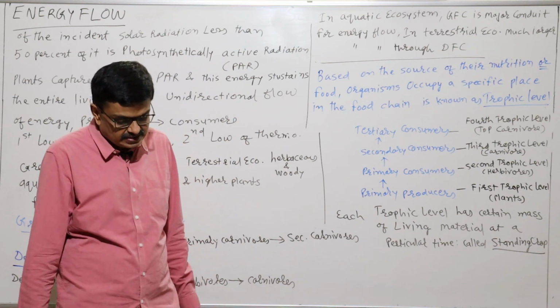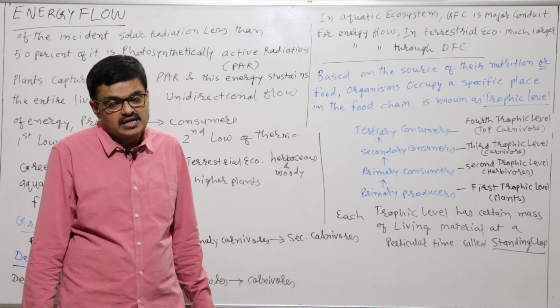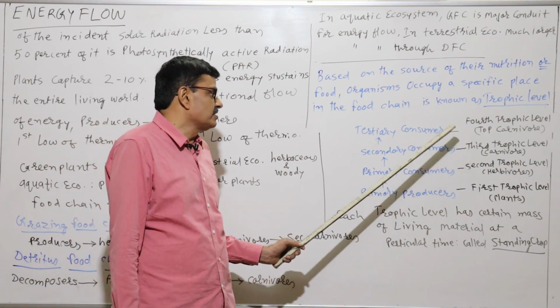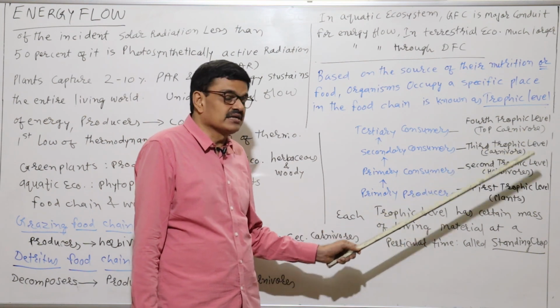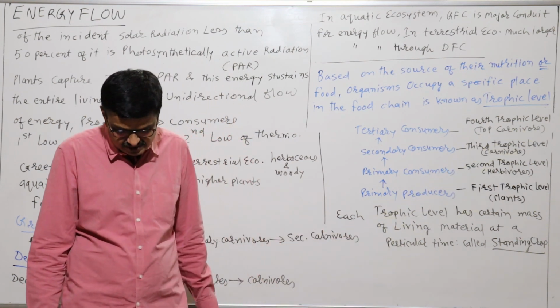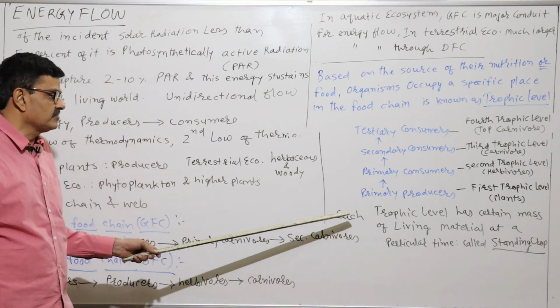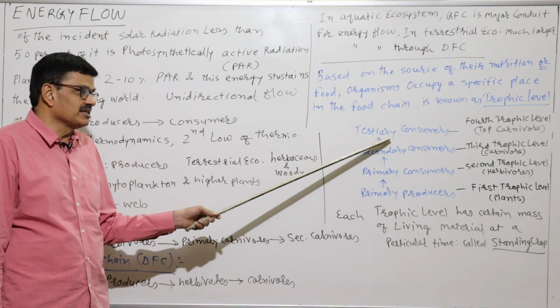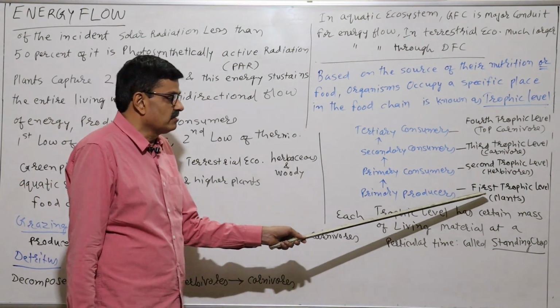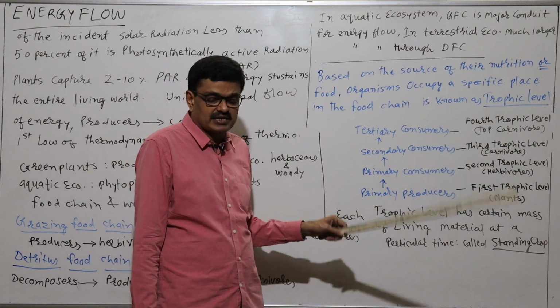The examples given in your text are birds, fishes, and wolf. And tertiary consumer, fourth trophic level. We can say top carnivores like human and lion. Okay. And other say producers, primary consumer, secondary consumer, and tertiary consumer. Okay. And here first trophic level, second trophic level, third trophic level, and fourth trophic level.